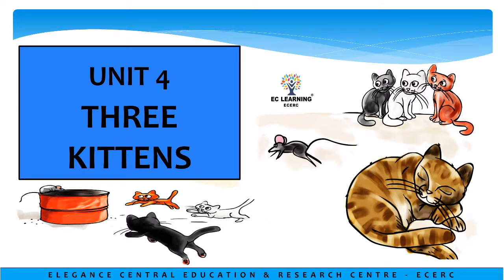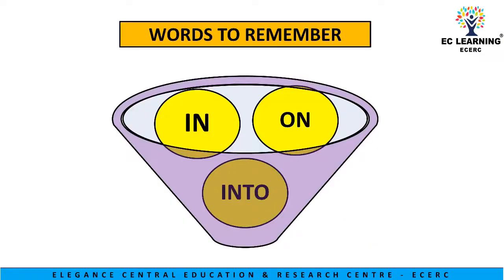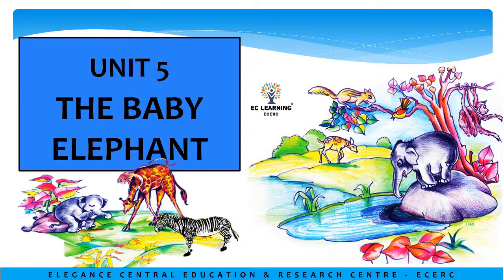The student also learns words like in, on, into, etc. to denote position. Unit 5, The Baby Elephant.